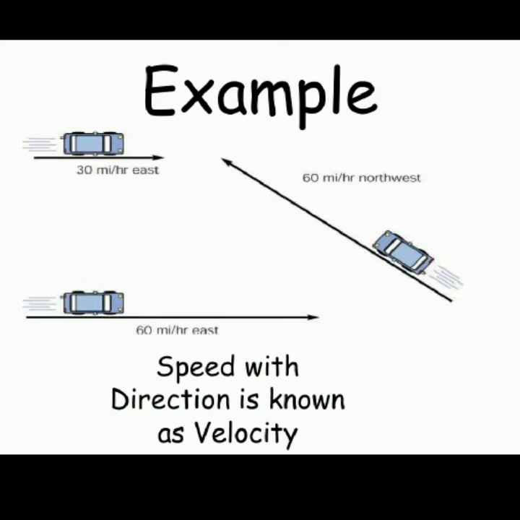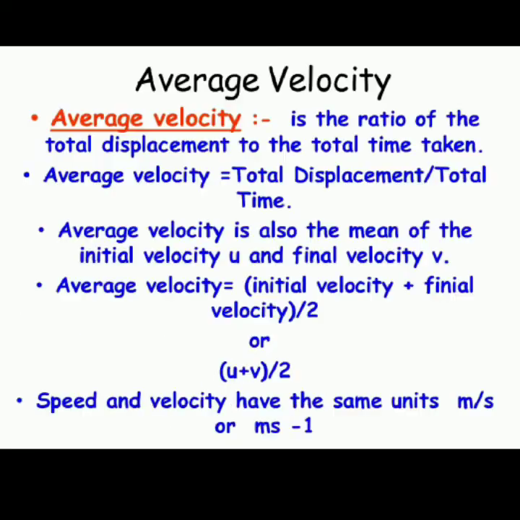Now let us study about the average velocity. Average velocity is the total displacement upon total time. The definition is a ratio of the total displacement to the total time taken to travel that displacement. It also means that the initial velocity, meaning the starting velocity, and the final velocity, you have to add up and then divide by 2 to get an average velocity.